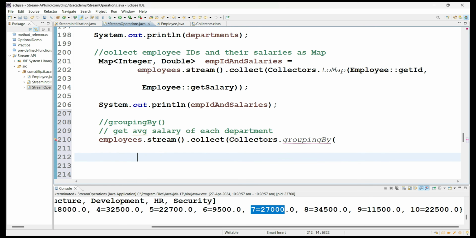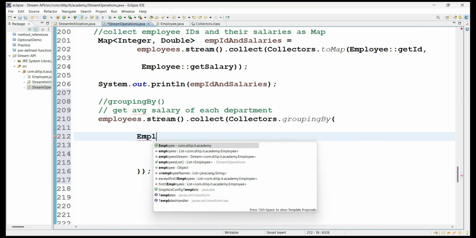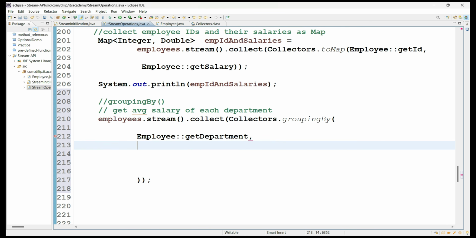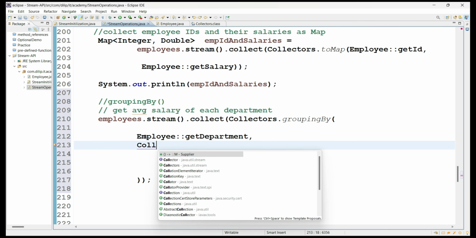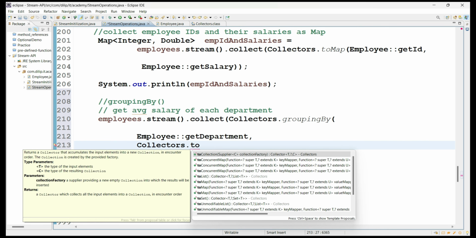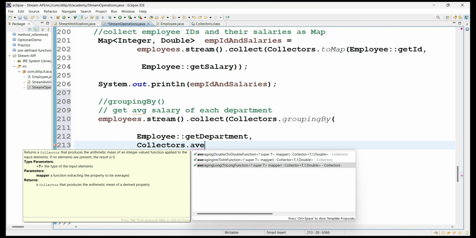So what are you going to group here? Employees, department wise you are grouping. And what do you want again from that grouping? See here, again I am using the collectors method to make it averaging. If you see here, averagingDouble, averagingInt, averagingLong.